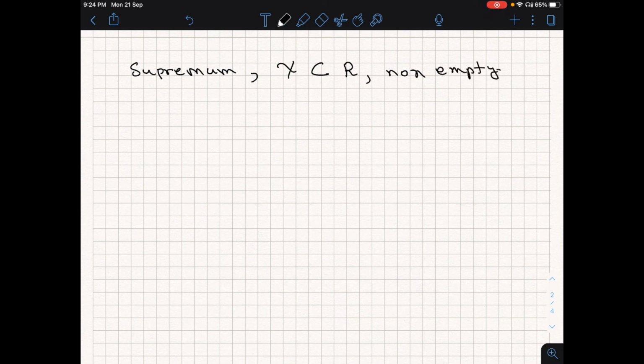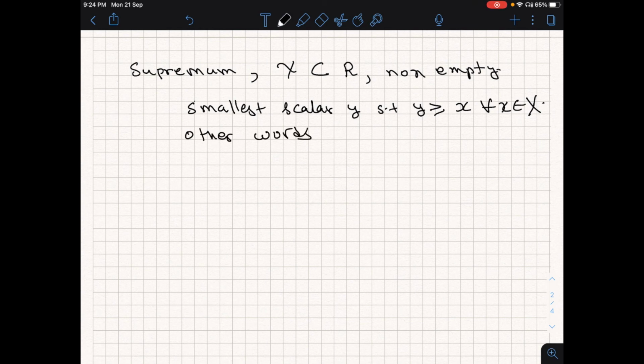We say the supremum of this set X is the smallest scalar Y such that Y is greater than or equal to X for all X in this set X. So in other words, it is the least upper bound on set X.